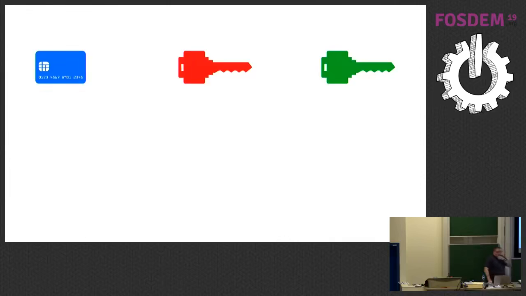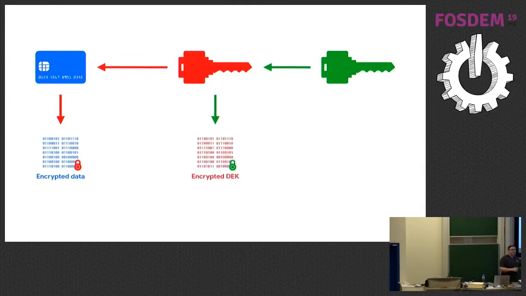So seriously, this took forever. So we use our data encryption key, which is the red key on the slide, and we use it to encrypt our data, and that gives us some bytes. You can see that's denoted by the little red lock icon. Then we take our key encryption key, which is the green one over there on the right, and we encrypt our key with that key. So the actual bytes that encrypted our credit card are now encrypted using this other key.